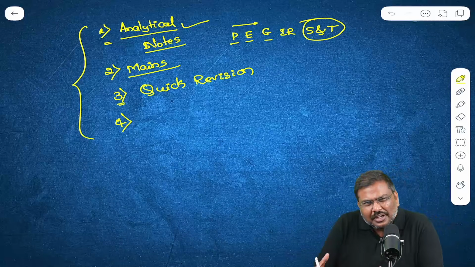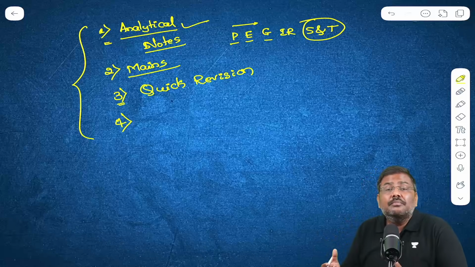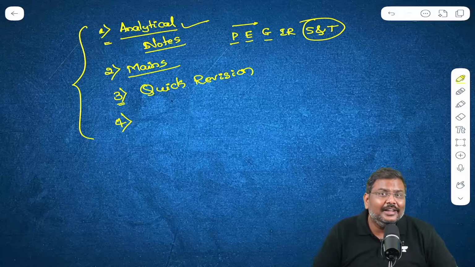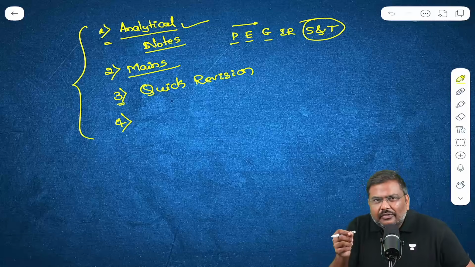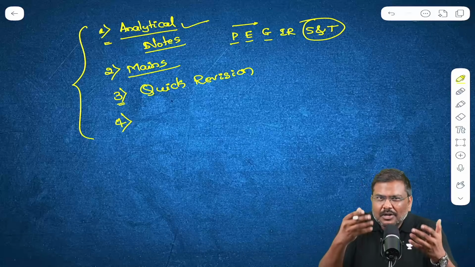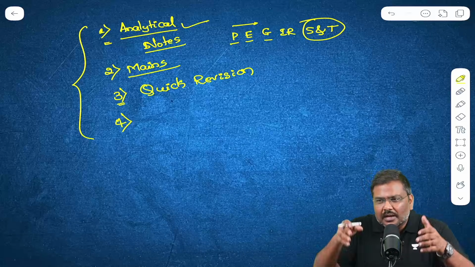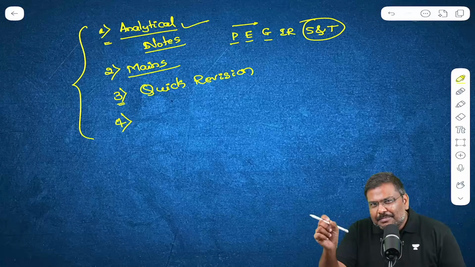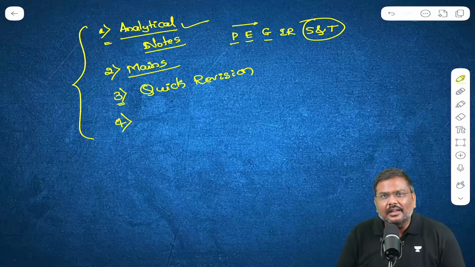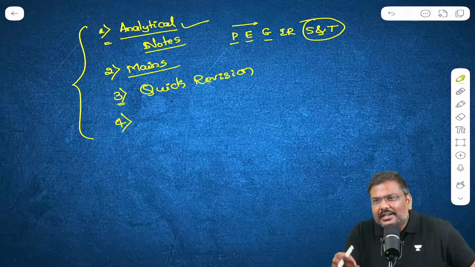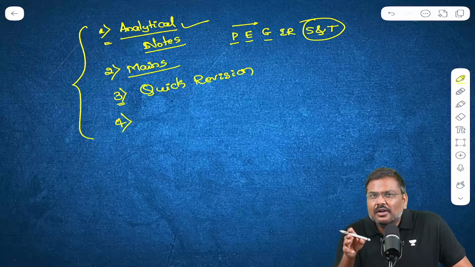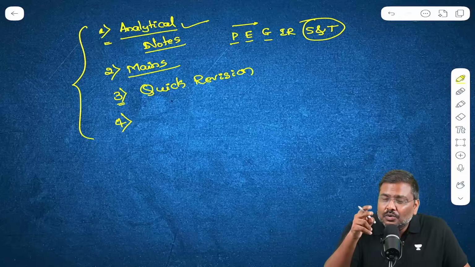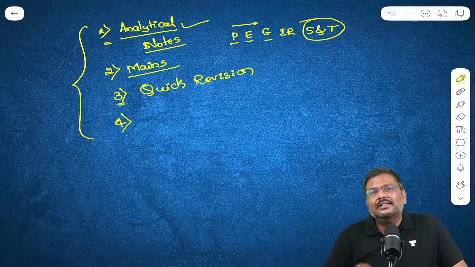Of course, in addition to this, there are other benefits. For example, it will improve handwriting. A lot of the aspirants have a lot of knowledge, but the way they write. For example, do this exercise today. Take an A4 sheet, keep a timer, start writing. By the time you write, let's say, 200 or 250 words, you will see the kind of handwriting that you are able to write in the mains.